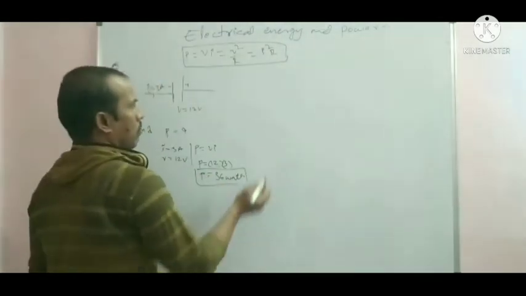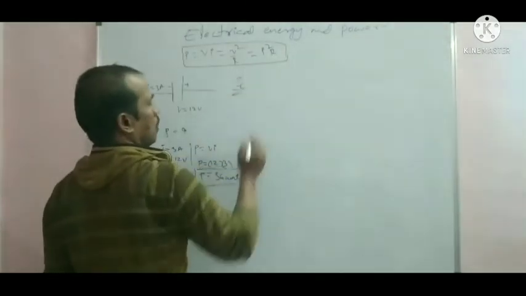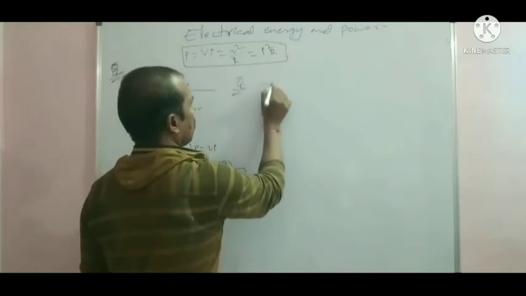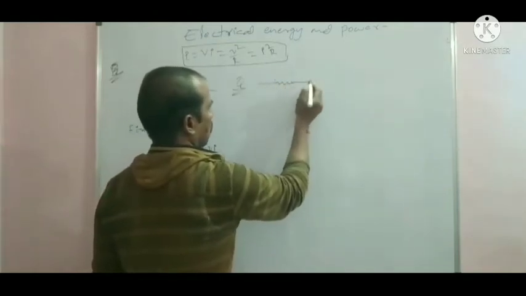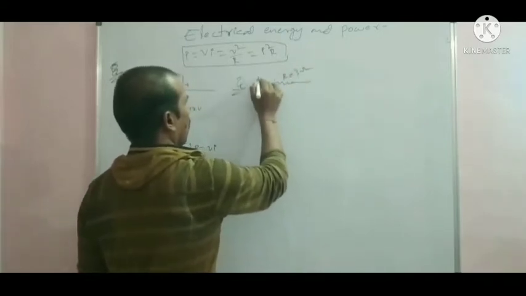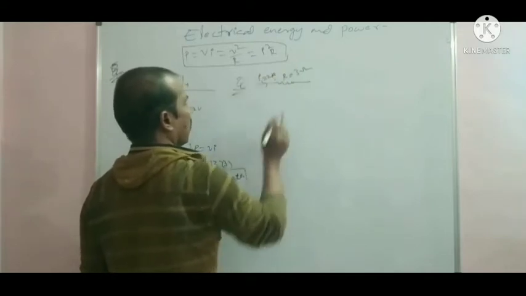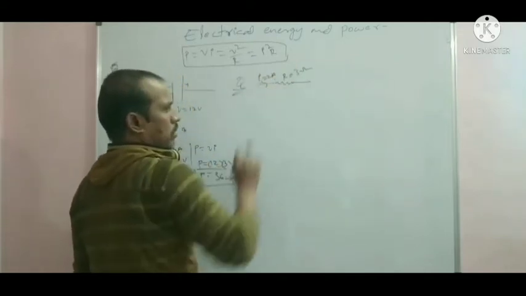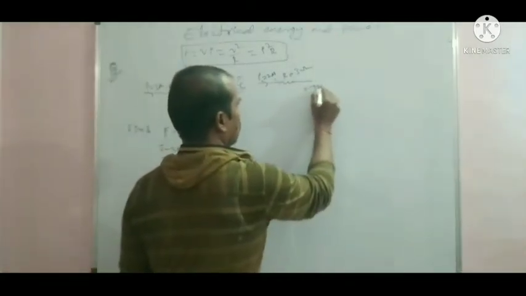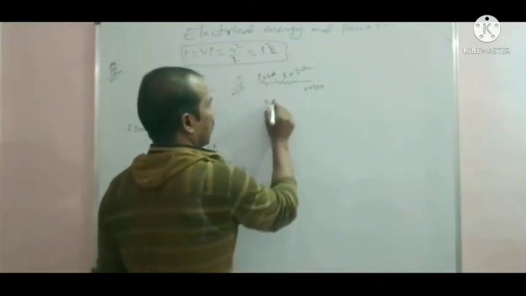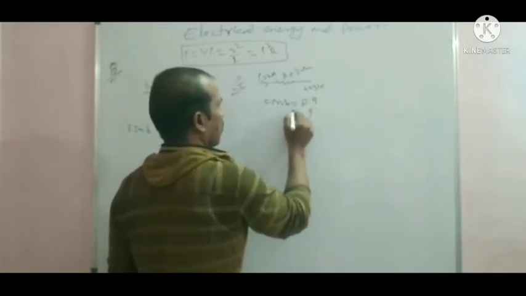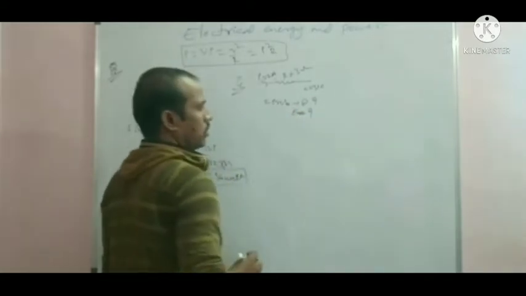Next problem. For example, the current passing through the resistor. Here R is equal to 3 ohm, and I is equal to, for example, 2 ampere. This current passes through the resistor for a time t equal to 3 seconds. Find out the electrical power and electrical energy.